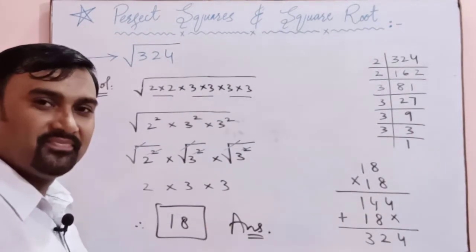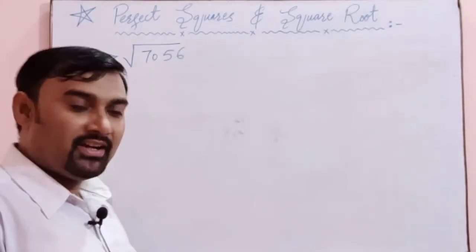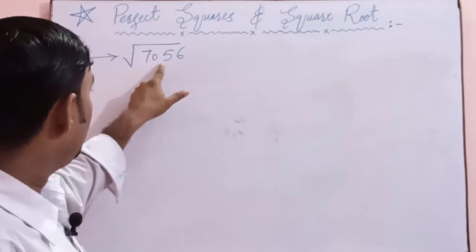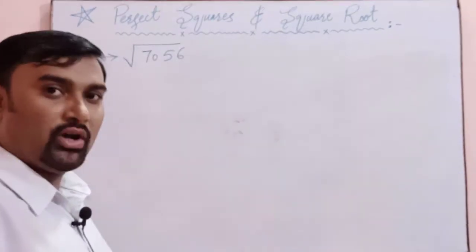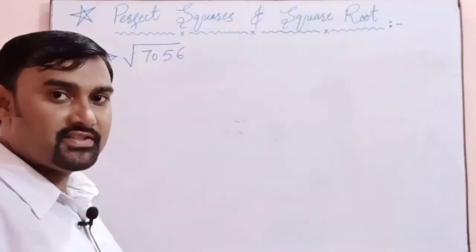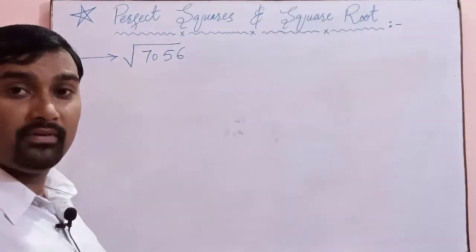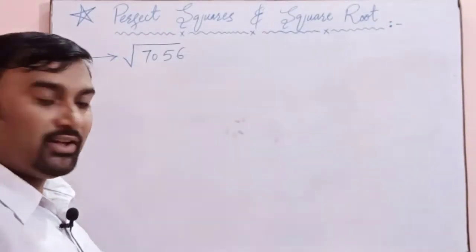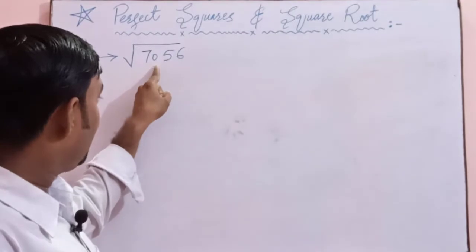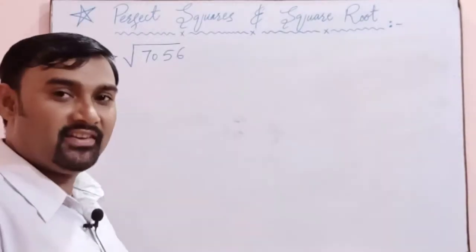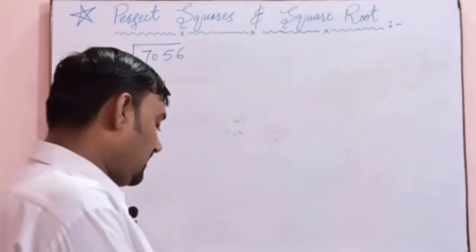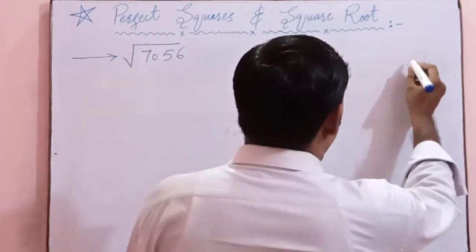Please have a note. Okay students, now we have the number, that is 7056. We have to find out the square root of 7056 with the help of prime factorization. So let's find out the prime factors of 7056.